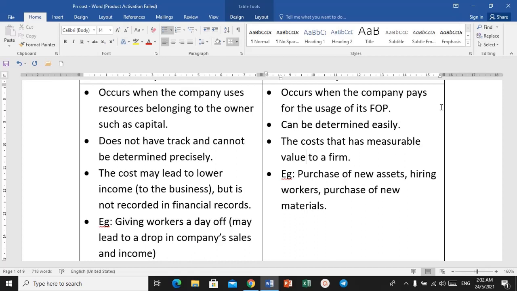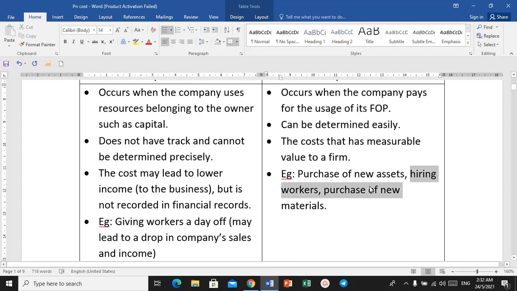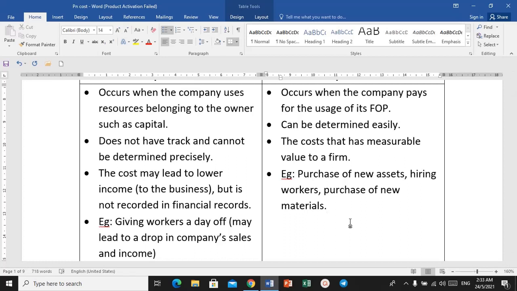Another example is the cost of hiring workers. Okay, kos untuk mengupah pekerja, perbelanjaan untuk mengupah pekerja, hiring, hired, it comes from the word hired. So the company has to make some expenses to pay the workers' wages or salary, so that is considered as an explicit cost.